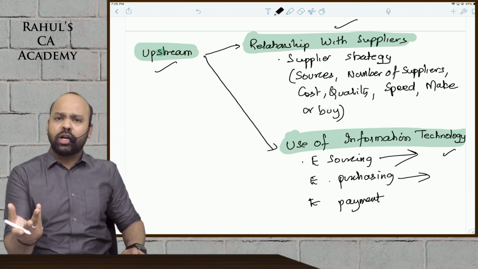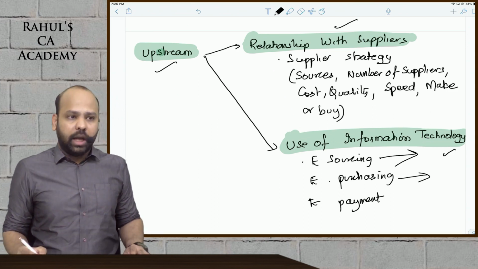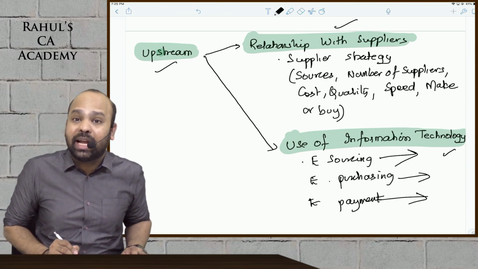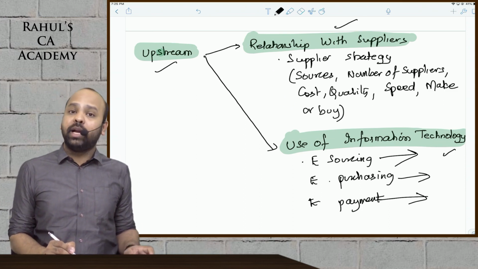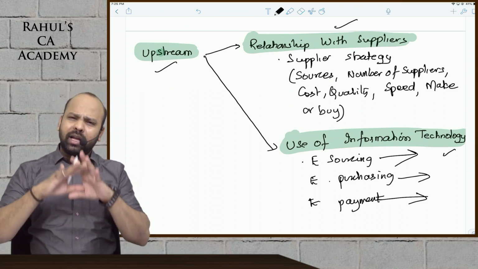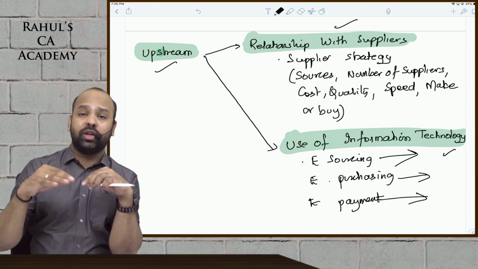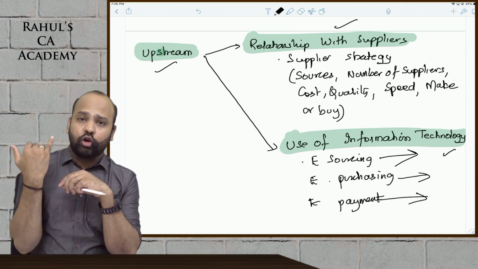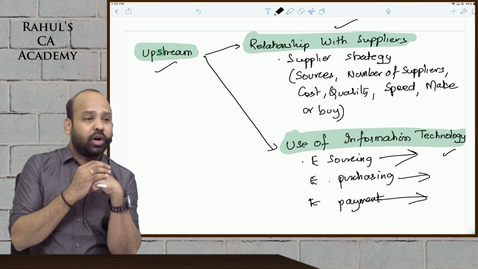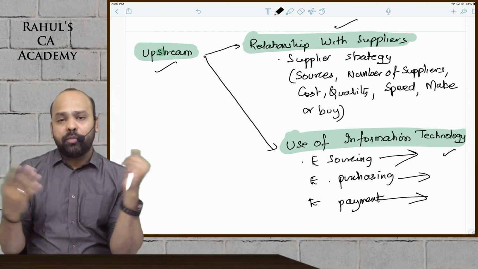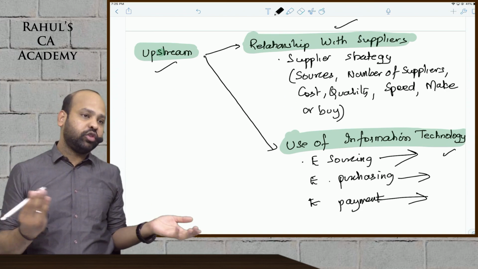When you place an order on Amazon, isn't that e-purchasing? And also, guys, the payments for that are made electronically. Yes or no? Supplier management has changed drastically. It is not like before, where you used to visit the supplier's premises or call them continuously and say you have to deliver this product. It is a competitive environment for everyone, guys, not just for you, even for your suppliers.